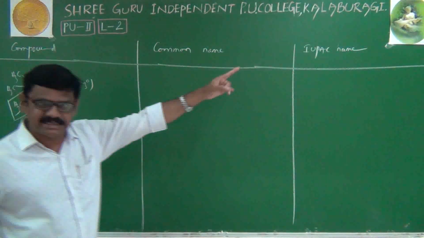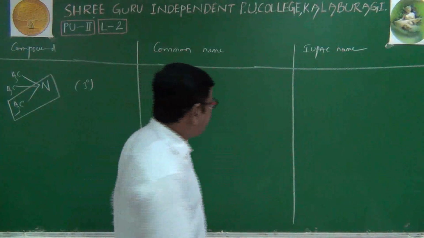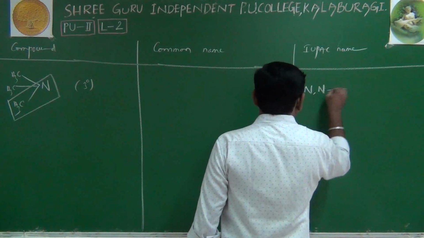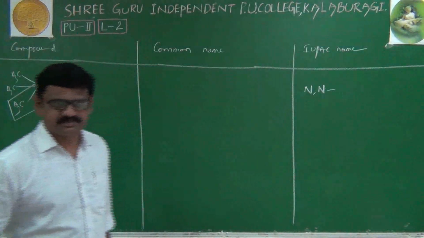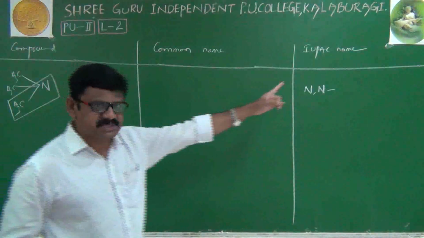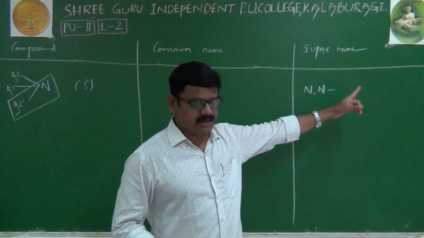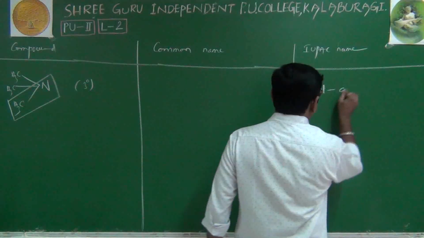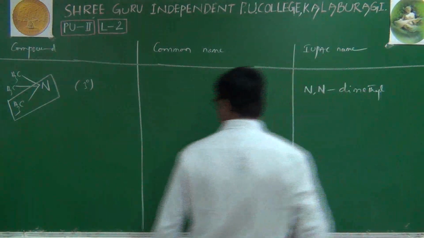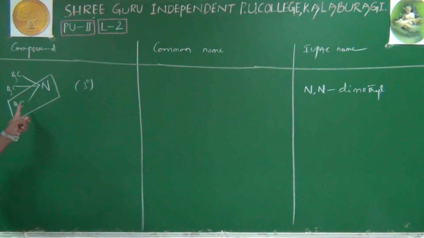Then we write its IUPAC name. How to write? N, N. Here N is for nitrogen, remember. Both methyl groups are connected to nitrogen only. That's why I have mentioned N 2 times. Right. N,N-dimethyl. And the remaining parent chain includes just 1 carbon only.